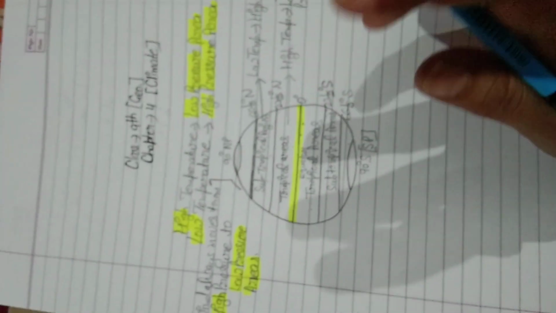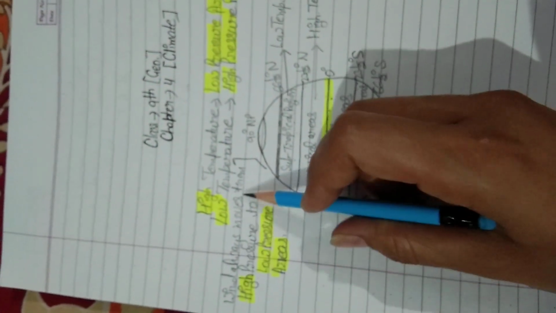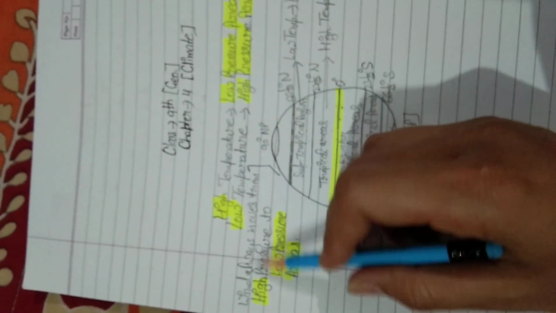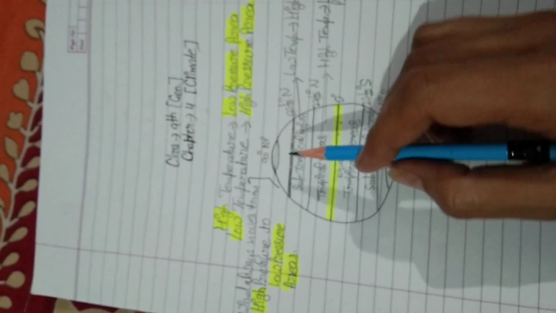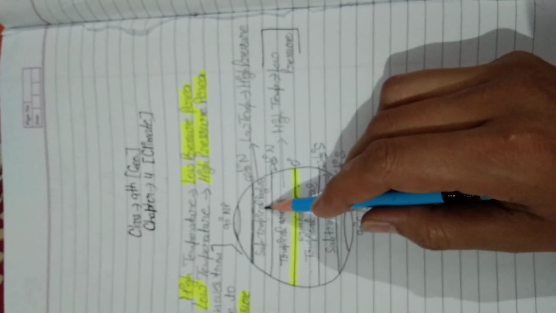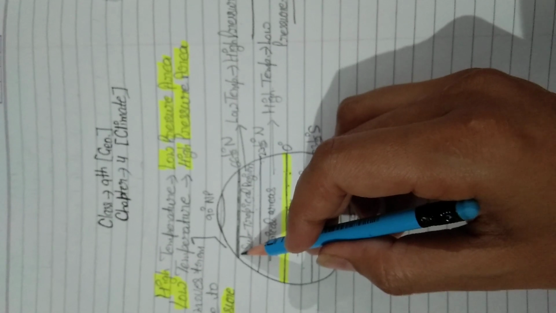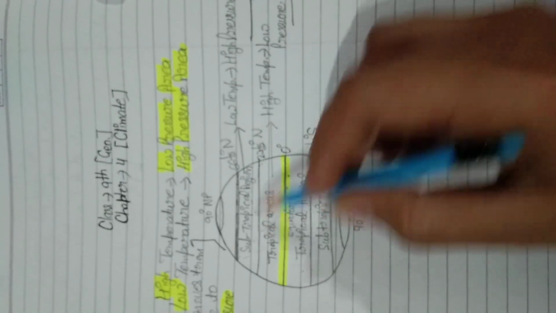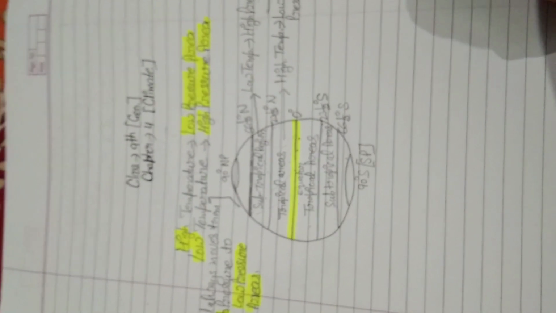Okay, students. One thing you always have to remember, that wind always moves from high pressure to low pressure areas. Wind always moves from high pressure to low pressure areas. This is our high pressure area, and this is our low pressure area. So wind will move from this high pressure area to low pressure area, like this. So these are the basic points related to temperature and air pressure.